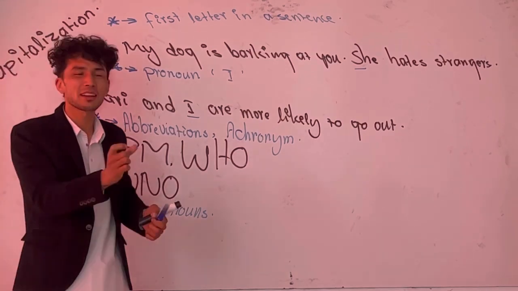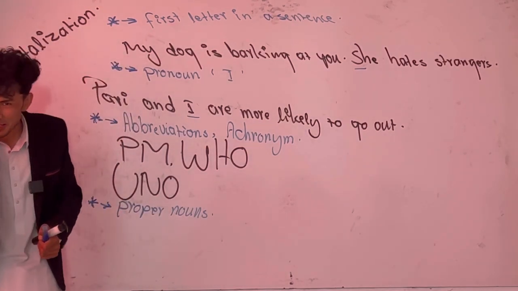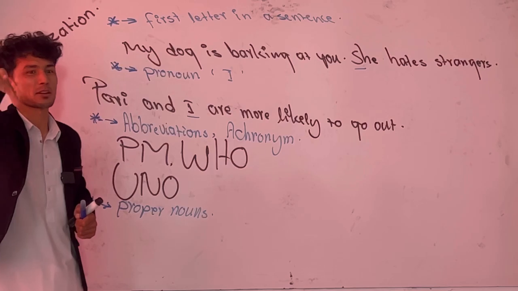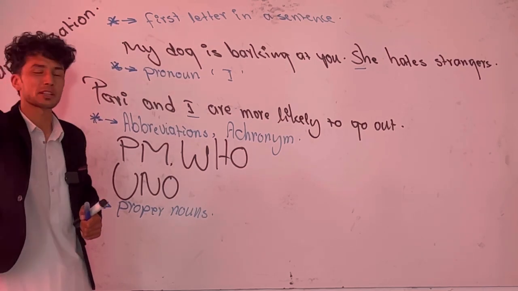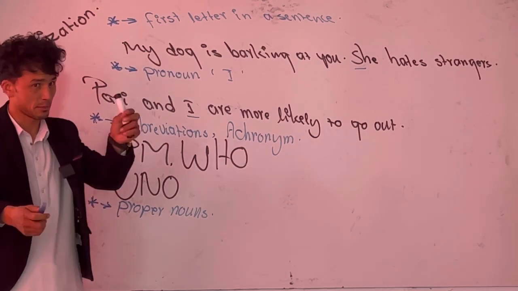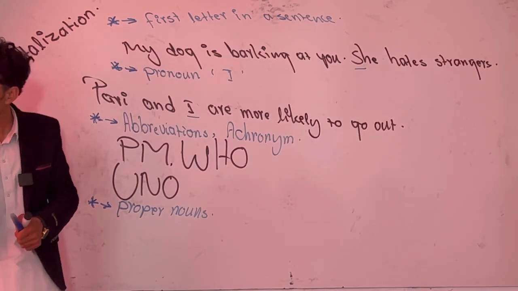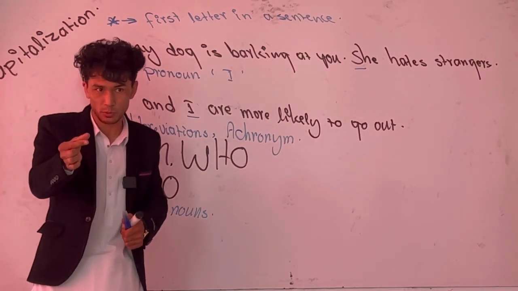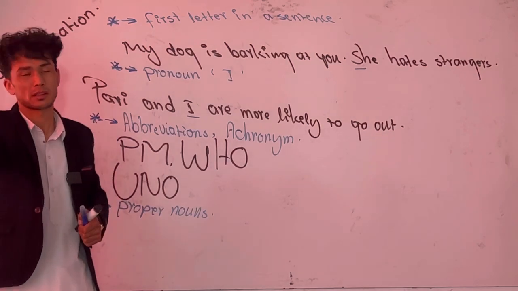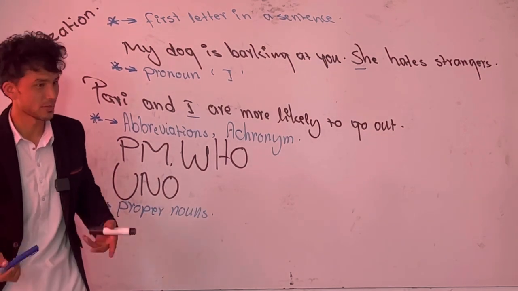Sometimes you can capitalize people's titles even if the person is not mentioned. President of Ukraine, for example: Zelensky is not mentioned, but the country is mentioned. It means I'm talking about a specific person who refers to a specific place. Did you guys understand? That is all.